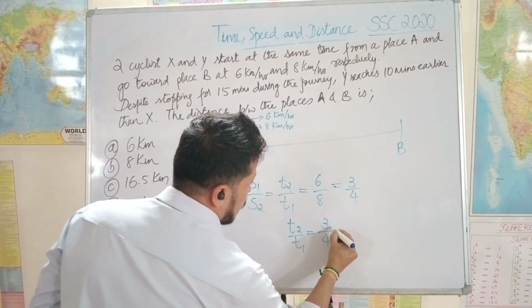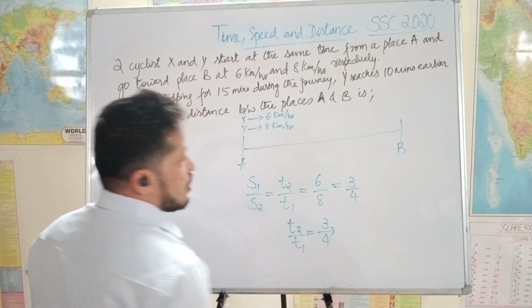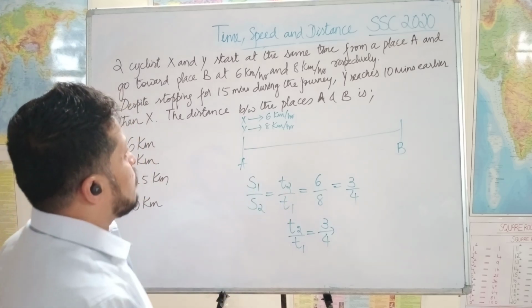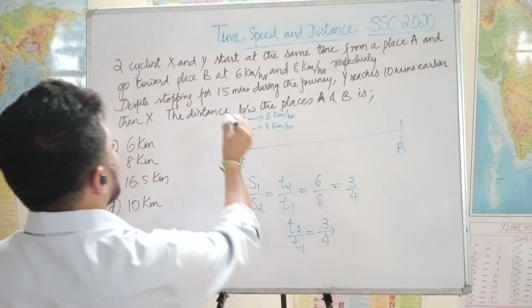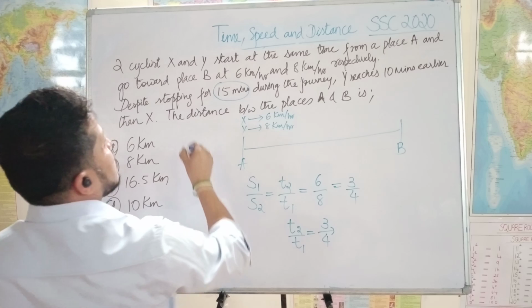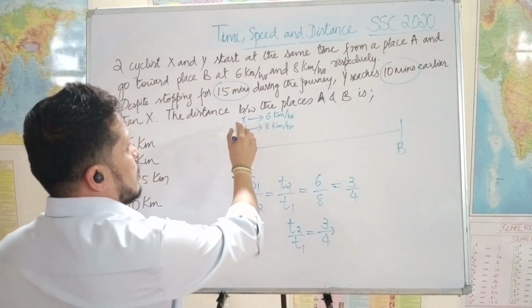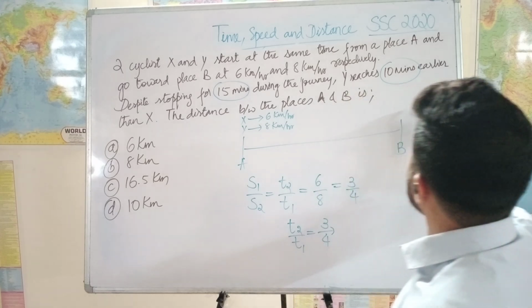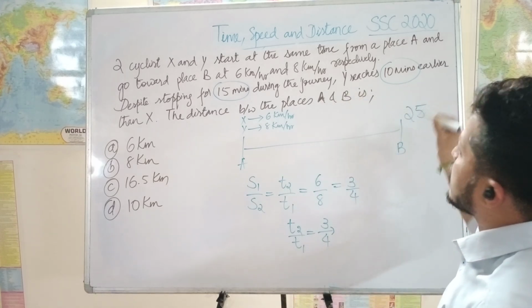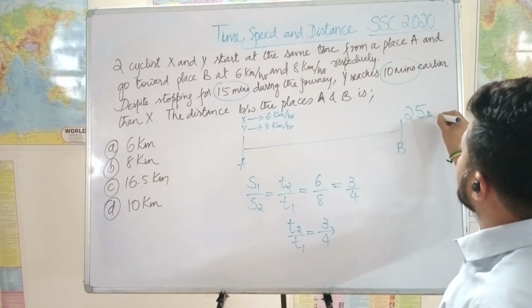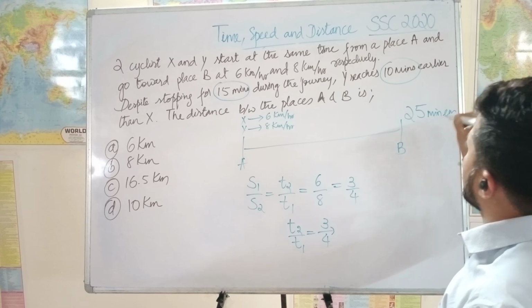So the difference between T1 and T2 is only 1 unit. But in the question it says Y took 15 minutes rest but still reached 10 minutes early. That means, if he had not taken rest, he would have reached 25 minutes early.